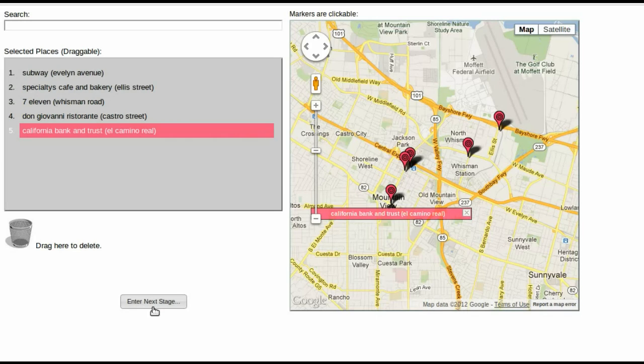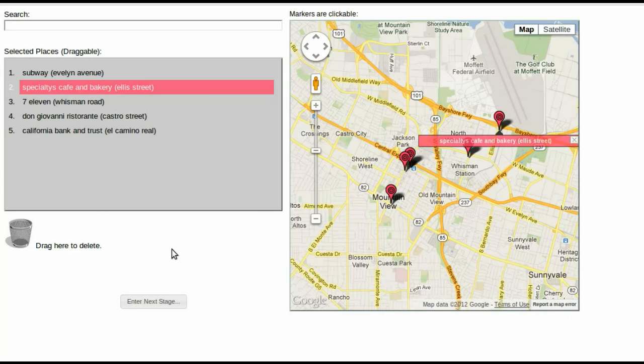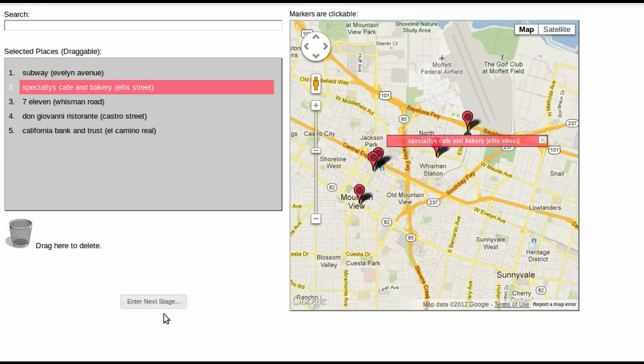Notice that the Enter Next Stage button has been enabled, so you can click on it to move on to the next stage. I know these places very well, that I can describe where they are without looking at the map. That's why I picked them. If you accidentally selected a wrong place, you can drag and drop it to the trash bin here. Now the button is disabled again and showing that you have to select one more place. There's no upper limit how many places you can select, but at least 5 places have to be chosen before the button is enabled. Next, move on to the next stage.